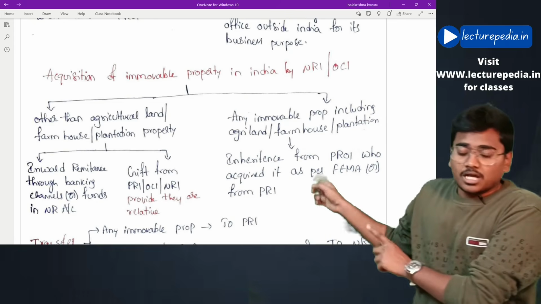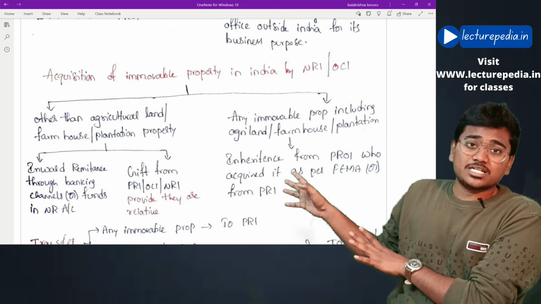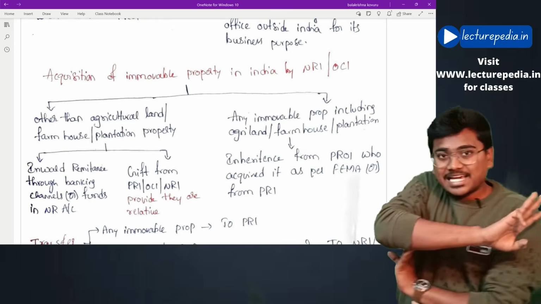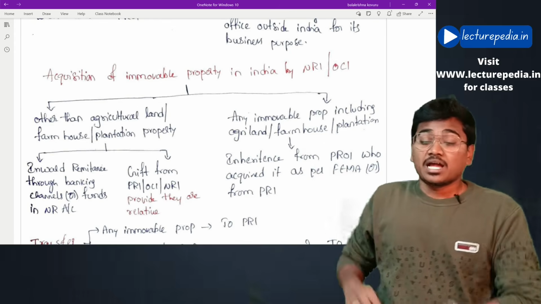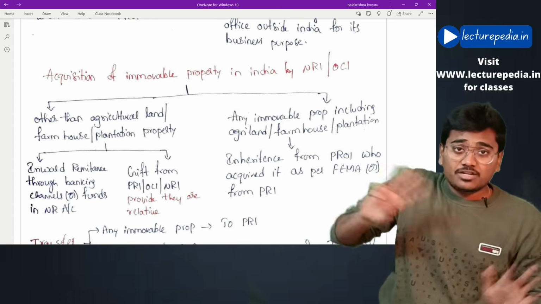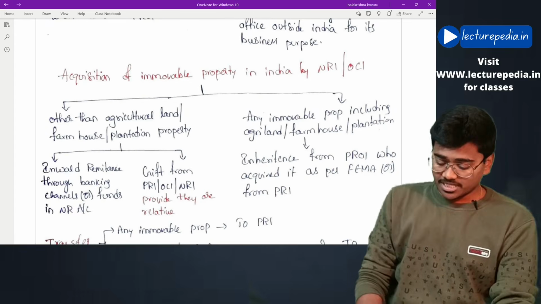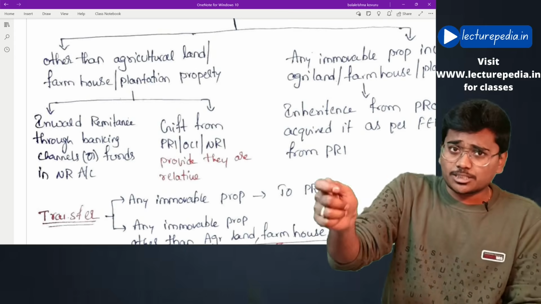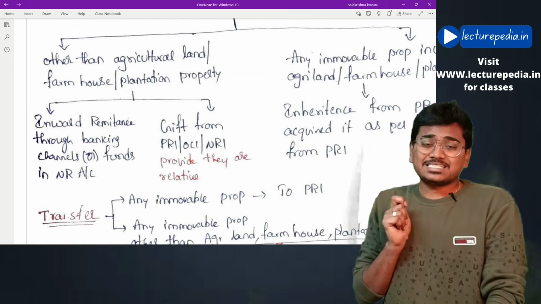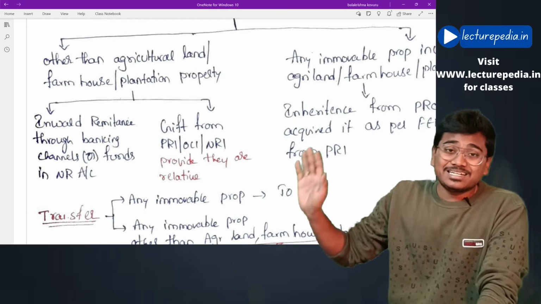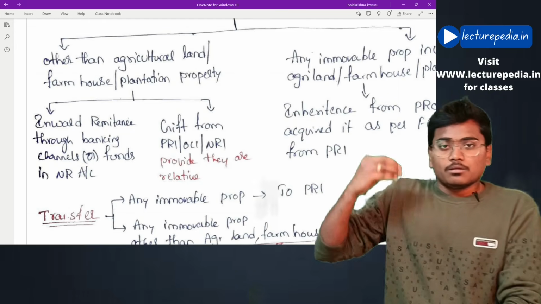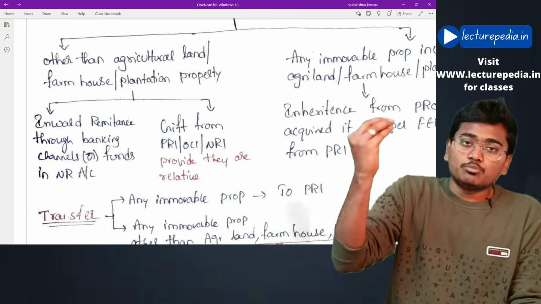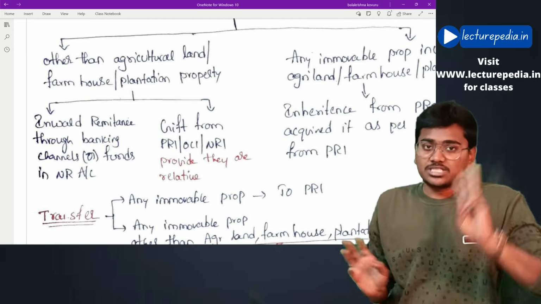Apart from in this situation, these three properties cannot be acquired by NRI, OCI. All other properties apart from these three can be acquired by NRI by making proper payment through proper banking channels, and there is relevant inward remittance. By this way he can acquire immovable property in India other than those three properties.